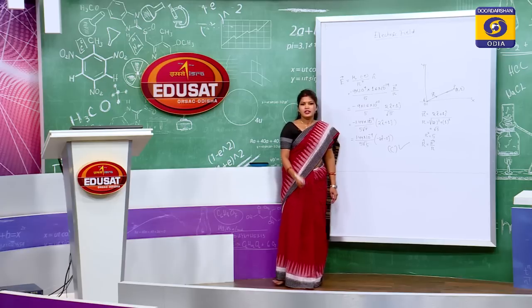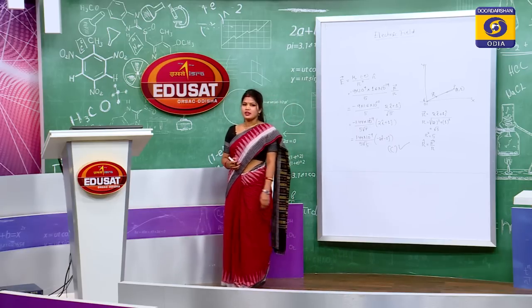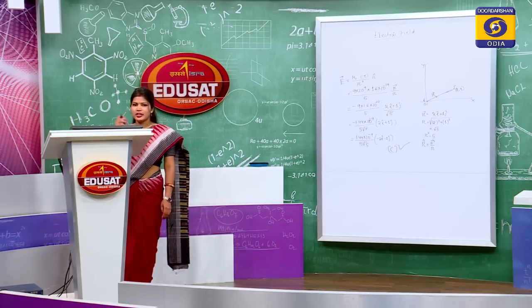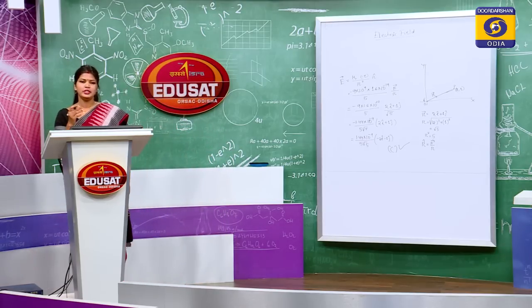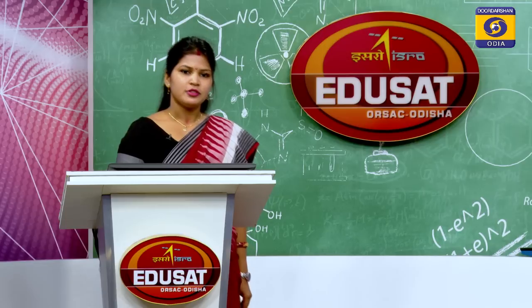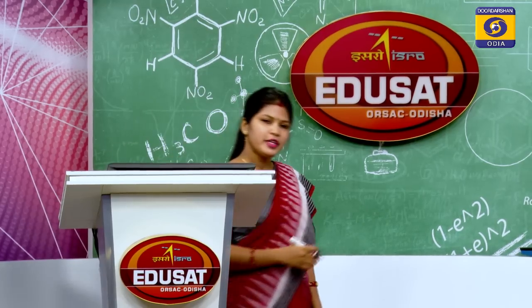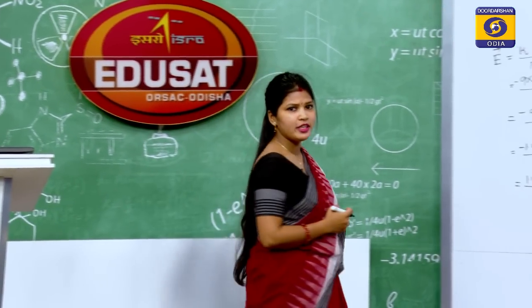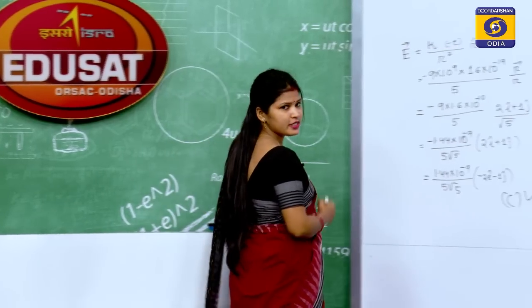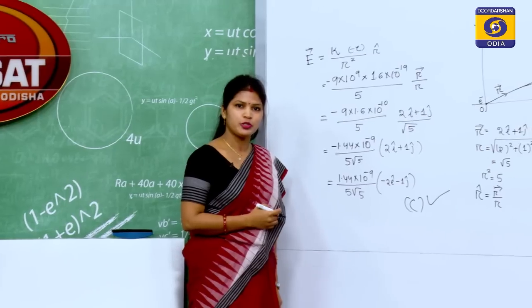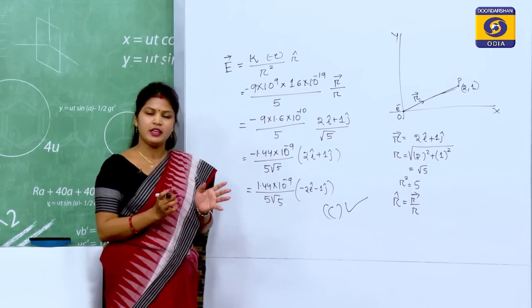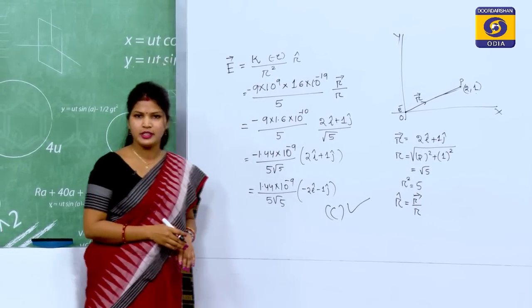Here is another problem and it is your homework. Take a click from your mobile and solve it yourself at home. So, we discussed electric field intensity due to a point charge and discrete distribution of charges, that is, when a system of charges is there, how to find the electric field intensity.